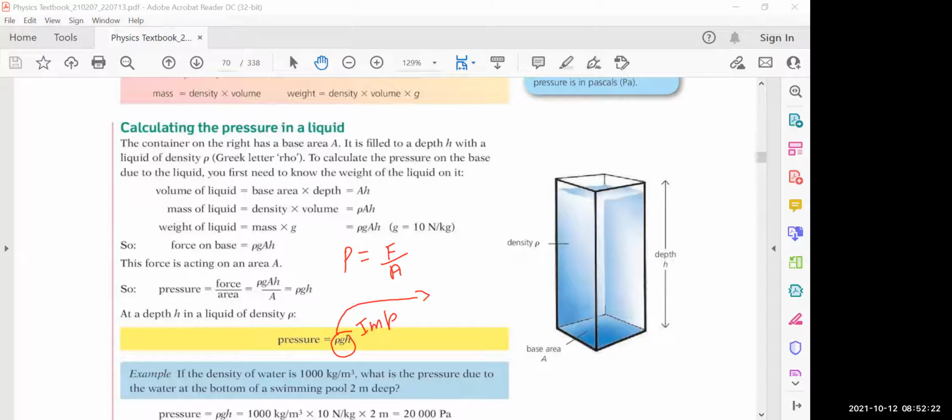Rajat Gupta. Yes, sir. May I know what is this letter here? This letter I'm talking about. What is this? Is it density?